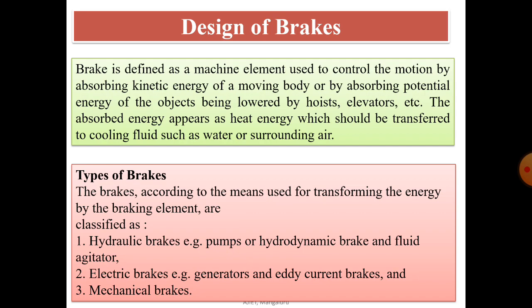And coming to the last one, that is mechanical brakes, which are operated by mechanical means such as levers, spring, and pedals. Depending on the shape of the friction material, the mechanical brakes are classified, you know already. Two important types of brakes, that is block brakes and band brakes, are there in your syllabus, that we have to discuss. Similarly we have disc brake and shoe brake. So these are the different types of mechanical brakes.